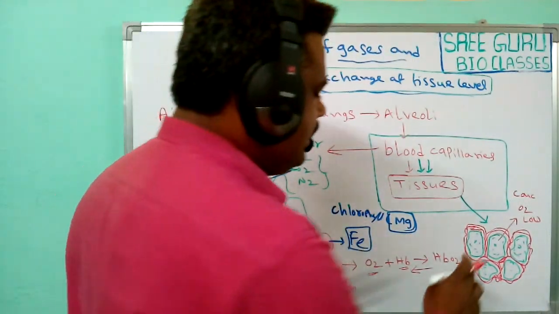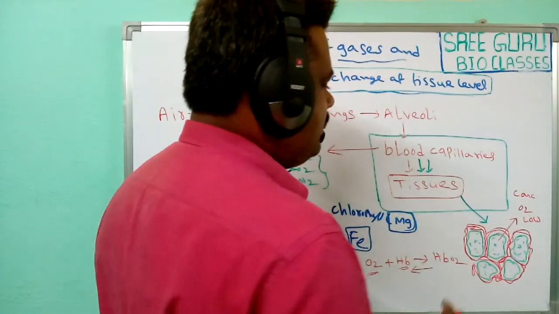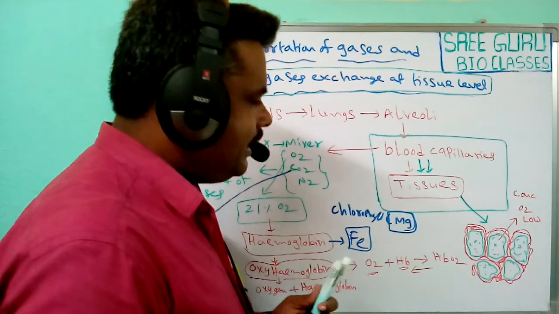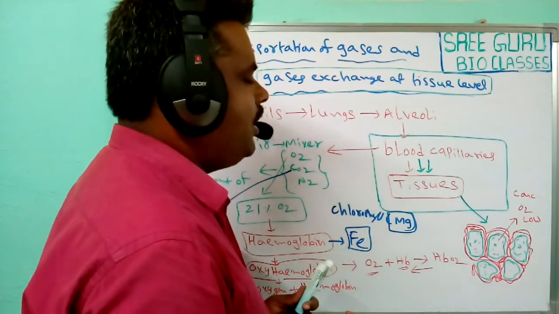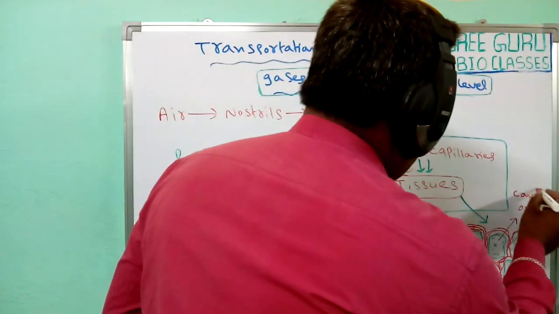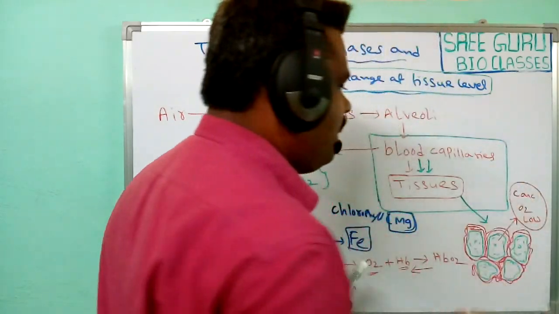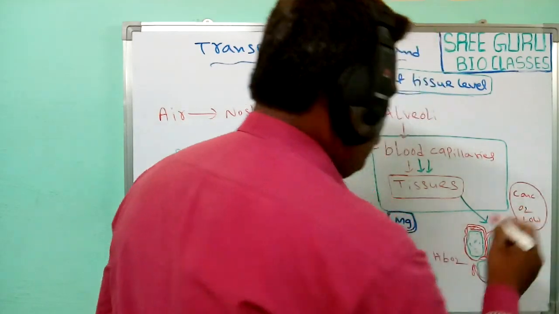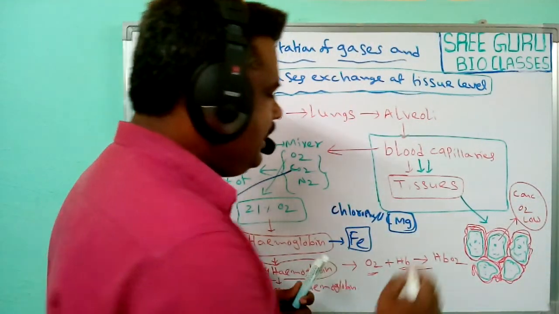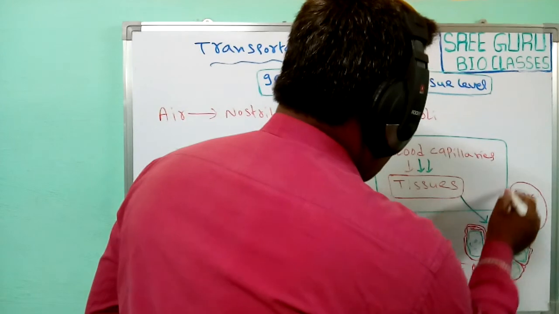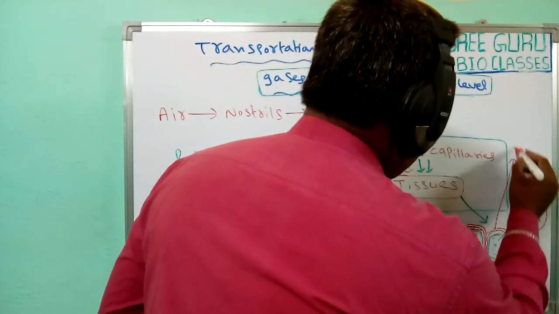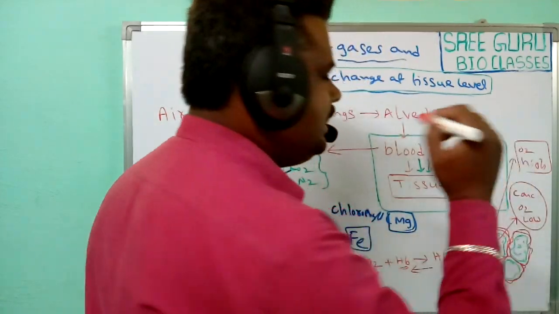So what happened? Inside the cells, metabolic activities are carried out. Due to these metabolic activities, the oxygen present inside the cells is utilized completely. So the concentration of oxygen is low. In the blood capillaries, the oxygen concentration is high when compared to inside the cells.